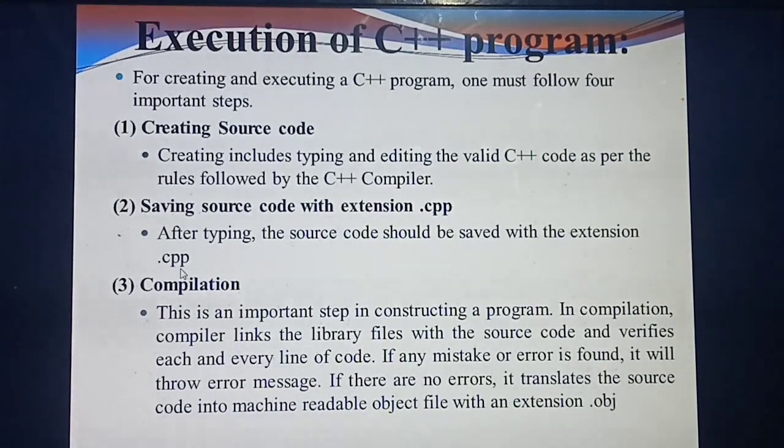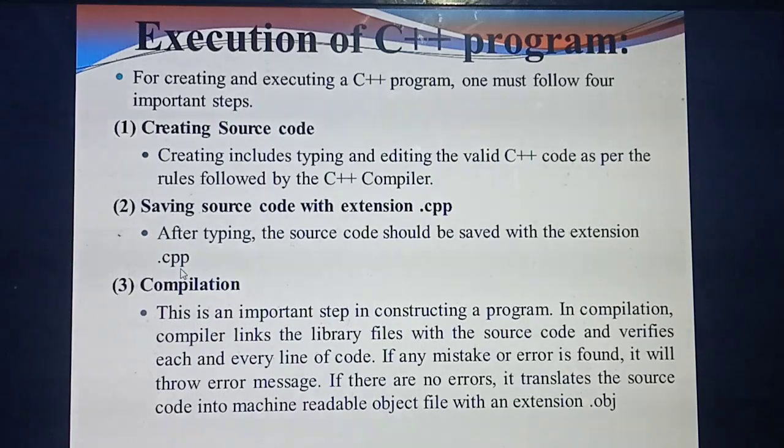Understand? Likewise, for each and every line the compiler will link to the library files and translate your programming code. We write the programming code in a human understandable format, isn't it normal English language? But the machine will read only machine readable language, isn't it?